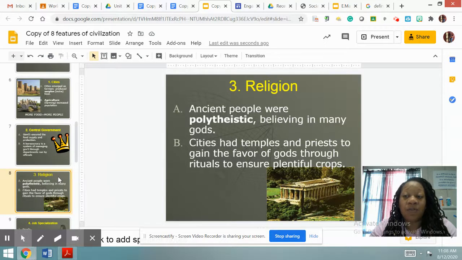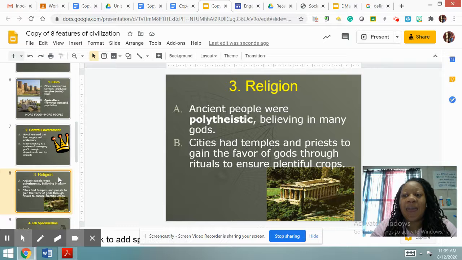Civilizations also have religion. In Mesopotamia, ancient people were polytheistic, believing in many gods. And what that means is, while some of us who are Christians believe in one God, in Mesopotamia, they believed in many gods.